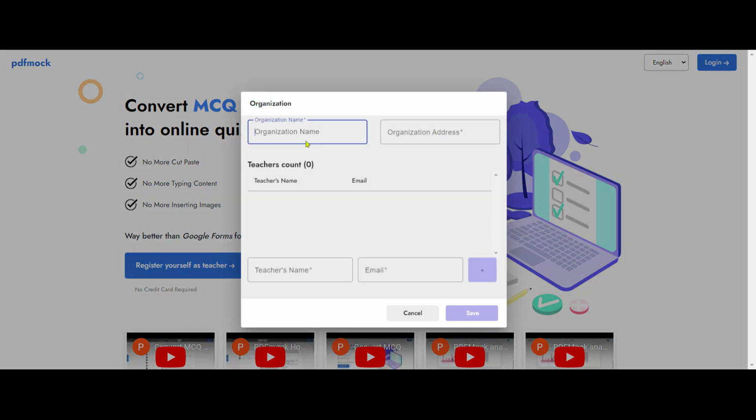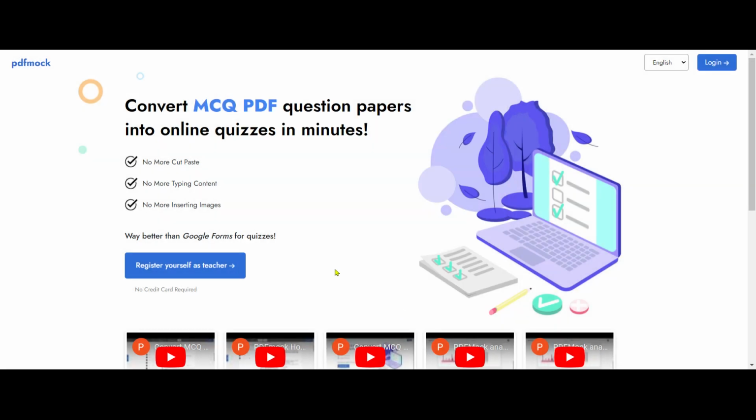register yourself as a teacher by writing your organization name and address. You can type your name as teacher and your email ID and click on the plus button here. You can have multiple teachers under the same organization, very easy to create. And once you click on the save button, all the teachers associated with this organization will have instant access. So no more waiting, no more approvals. This thing is very quick, it works like wonders.